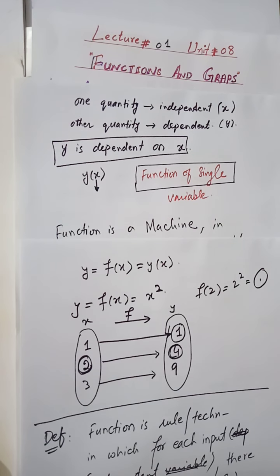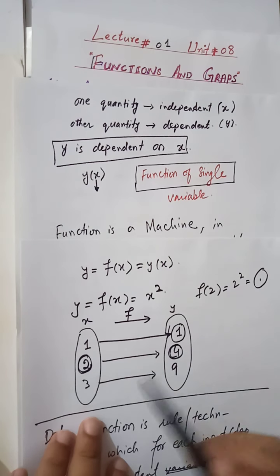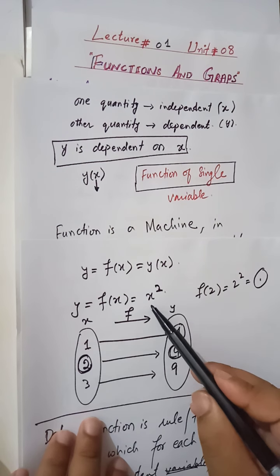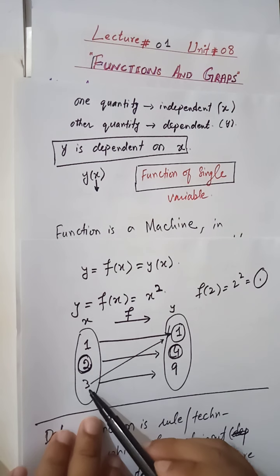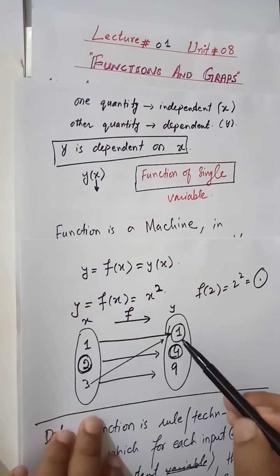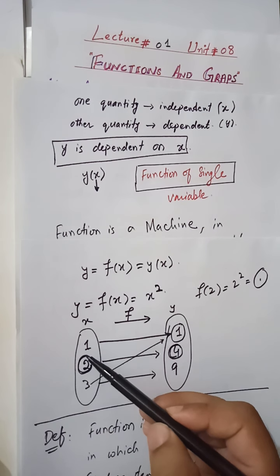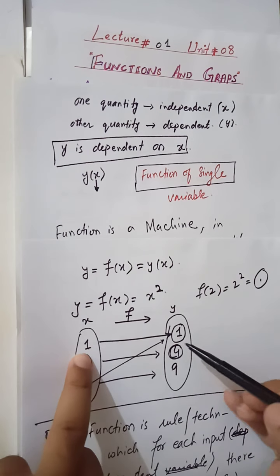Let's say I take such an example in which on 1 you get 1 and on 3 you also get 1. This is also a function, because per 3 this 1 is unique, and per 1 this 1 is unique. When you plug in 1 10,000 times, you will always get 1. So per this input, this 1 is unique.